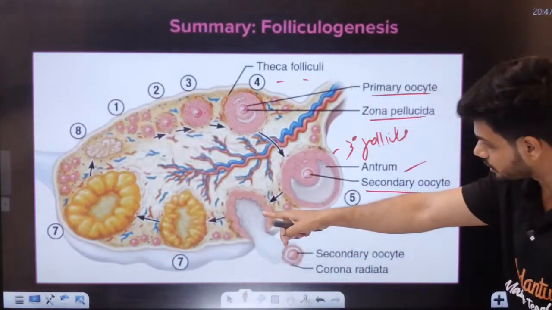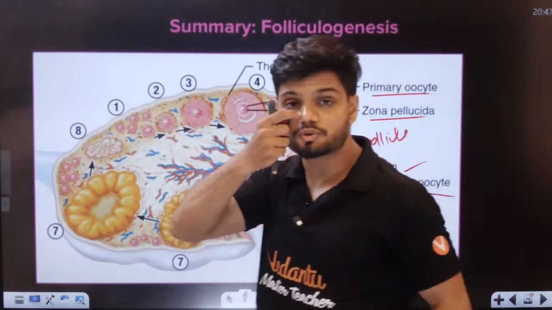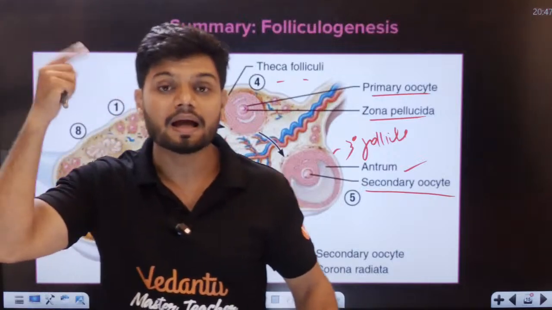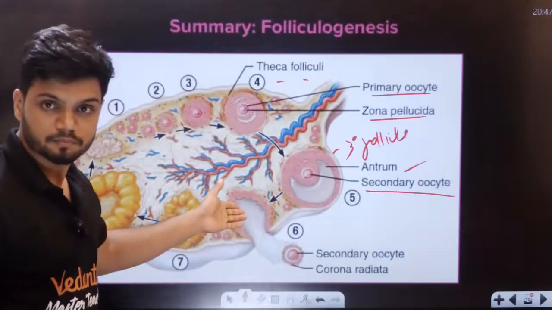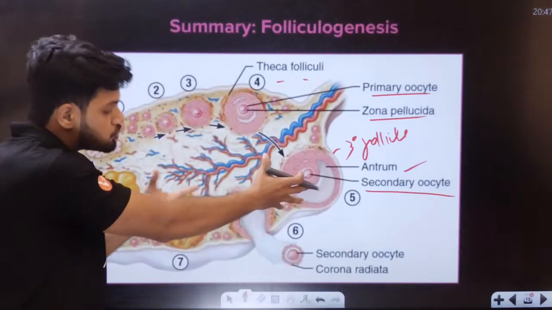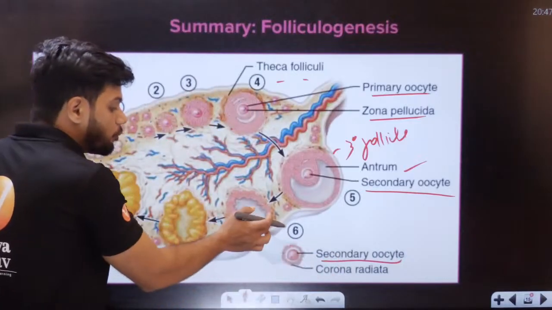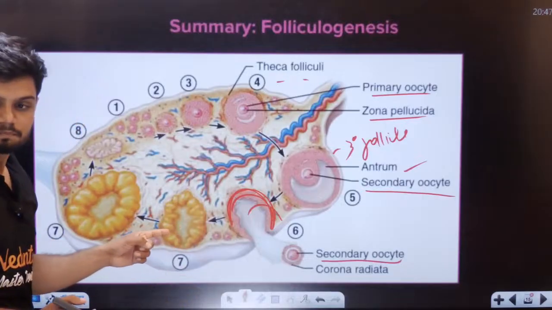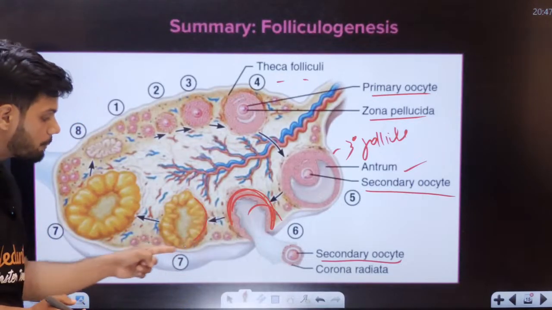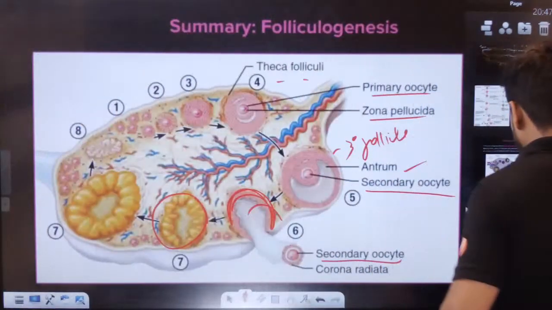This is what we learn on the 14th day. Remember, on the 14th day there is an LH surge, and ovulation happens. The Graafian follicle ruptures and the secondary oocyte is released. The remaining part gets converted to corpus luteum.